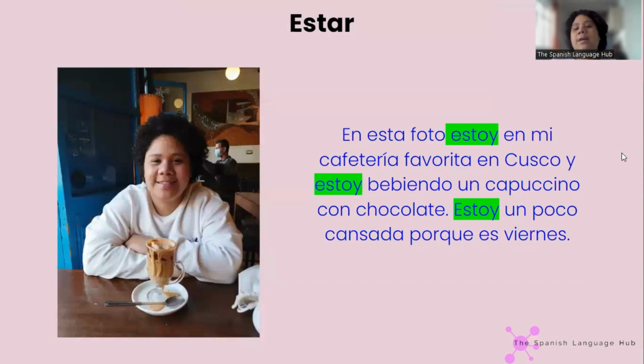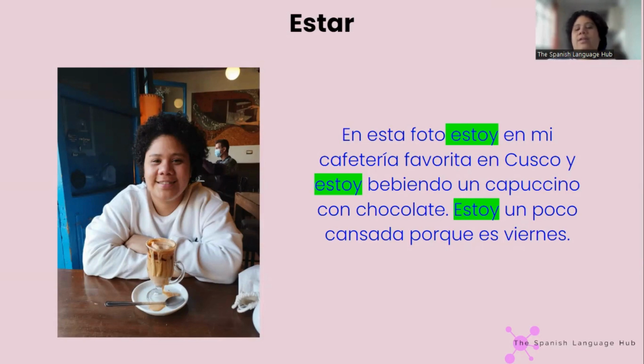Now we have estar, por ejemplo, en esta foto estoy en mi cafetería favorita en Cusco y estoy bebiendo un cappuccino con chocolate. Estoy un poco cansada porque es viernes. So here, in this picture, I'm in my favorite cafeteria in Cusco. Cusco is a city in Peru where I live. I am drinking a cappuccino with chocolate, and I'm a little tired because it's Friday.